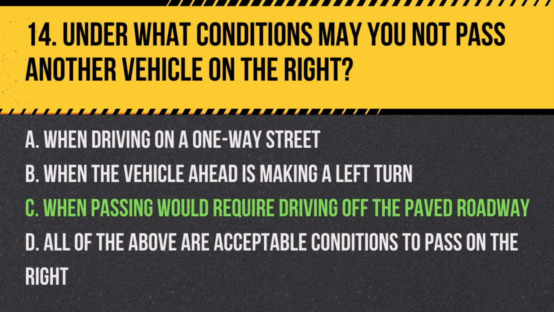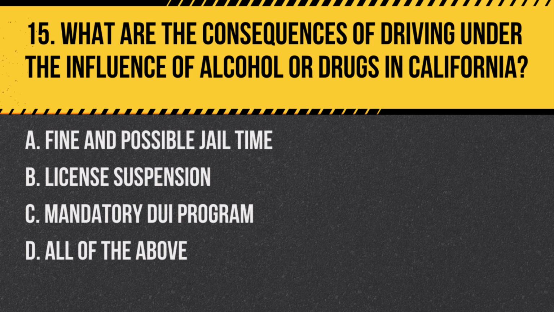Answer: C. When passing would require driving off the paved roadway. It is illegal to pass another vehicle on the right if it necessitates leaving the paved or main traveled portion of the roadway. Question 15. What are the consequences of driving under the influence of alcohol or drugs in California?